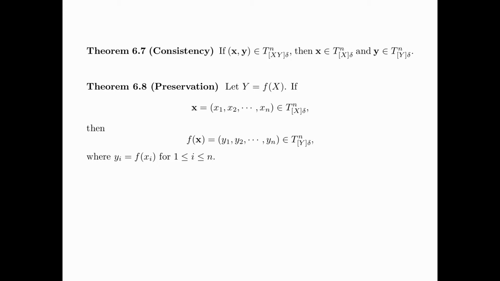Theorem 6.8 is called the preservation property. Consider a random variable X and let Y be f(X).